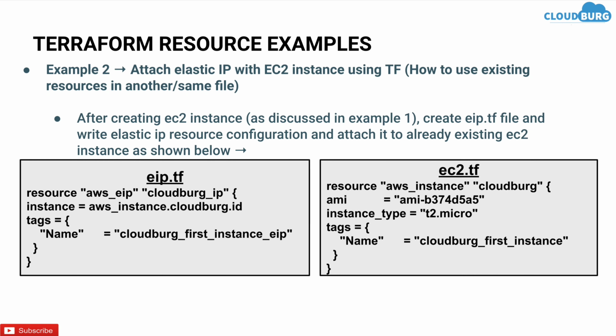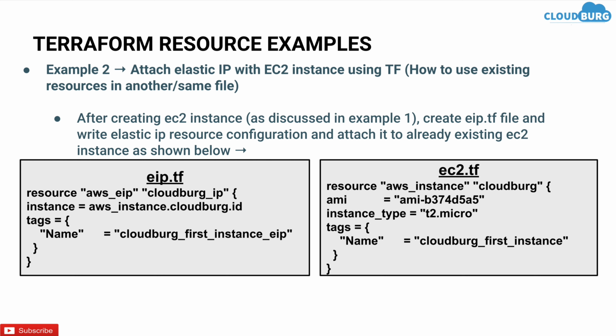As you can see on the left hand side, we have created one Terraform configuration for elastic IP in which we have mentioned the AWS resource type as aws_eip, resource name as cloudberg_ip, and in order to attach it to the instance, we have to specify the instance detail also. So you can use instance ID here. I have used instance ID using aws_instance.cloudberg.id.